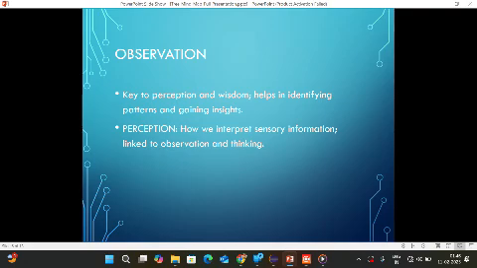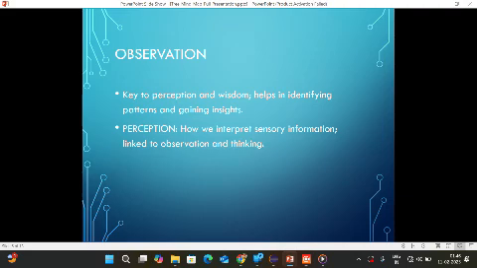What is observation? Observation is the key to perception and wisdom. It helps in identifying patterns and gaining insights. Detectives observe crime scenes to gather clues and solve cases. So detectives are one example of observation.